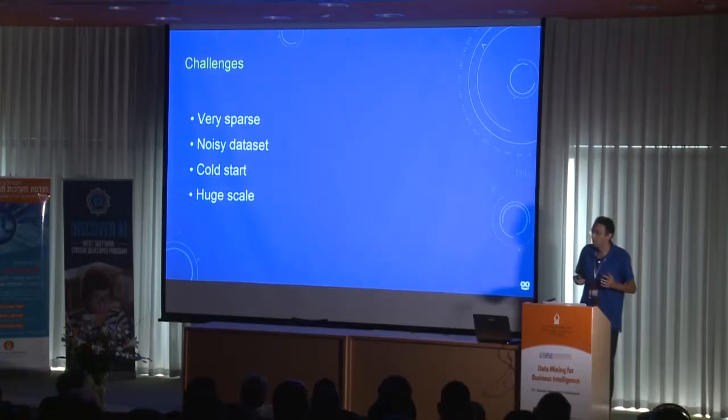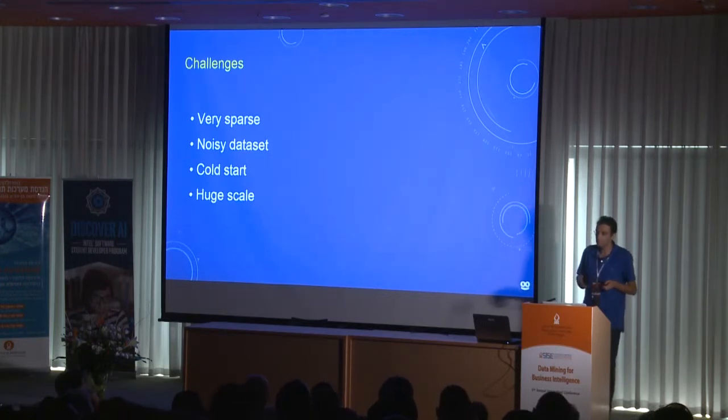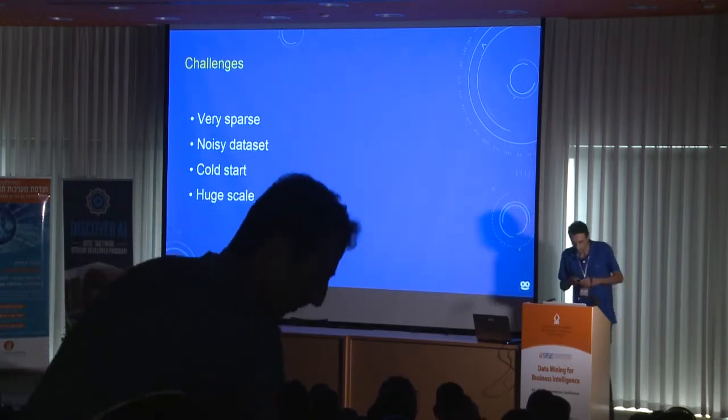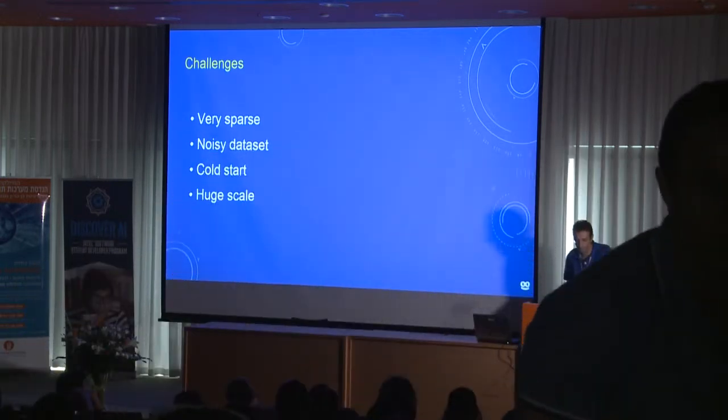A little bit about the challenges. The first challenge is that the data is very sparse, which implies many weights in the model. If we take, for example, the advertiser feature, we have more than thousands of advertisers. So the data is very sparse. The data is also very noisy. We have inconsistencies in the data. Many new items arrive every day, and there are many other sources of noise.